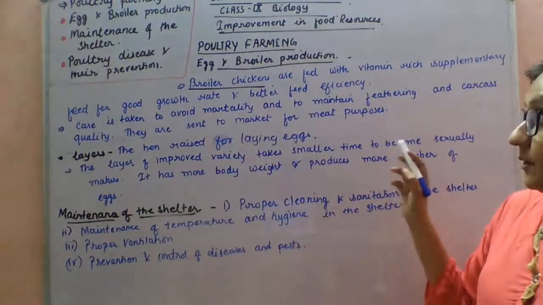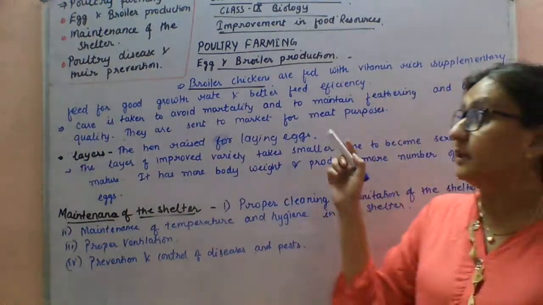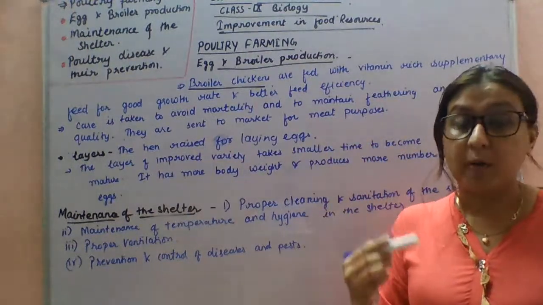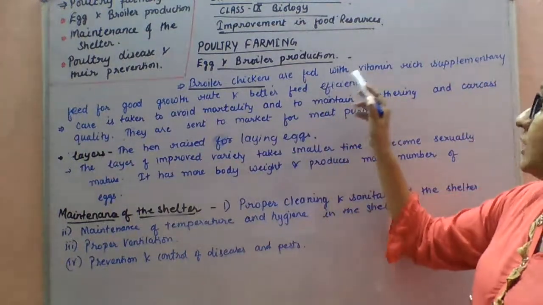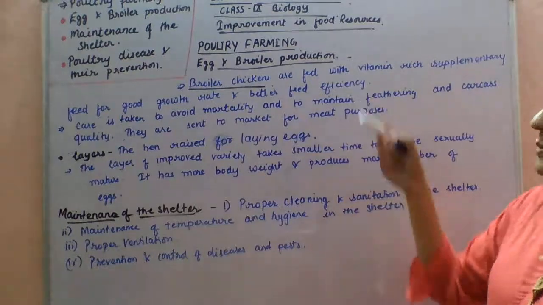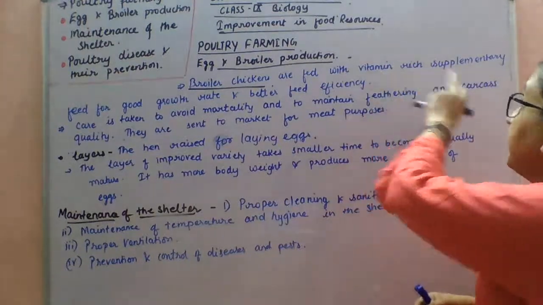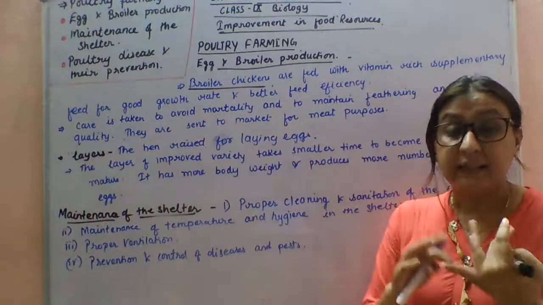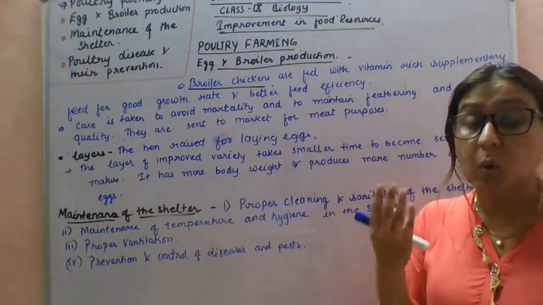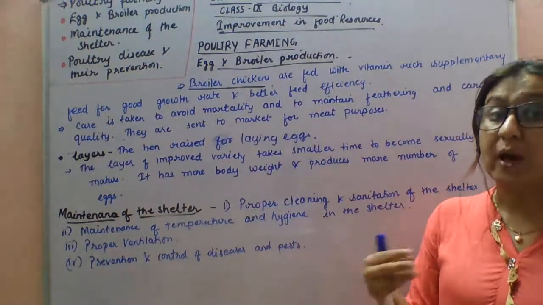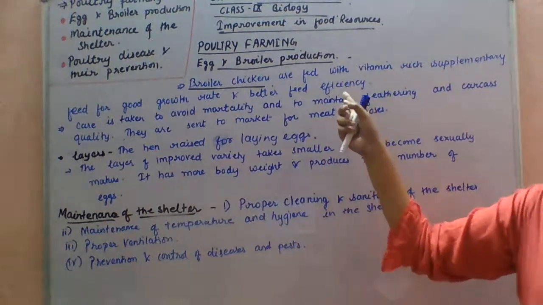The nutritional requirement of broiler chickens is more than that of layers. Broilers have to be given vitamin rich supplements. They require more protein rich food and more fat rich food as well.